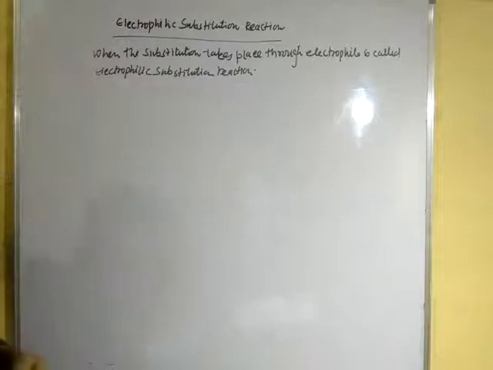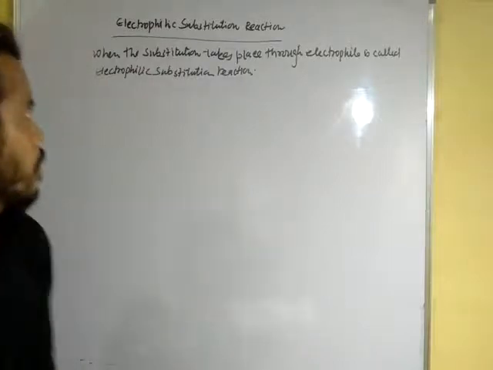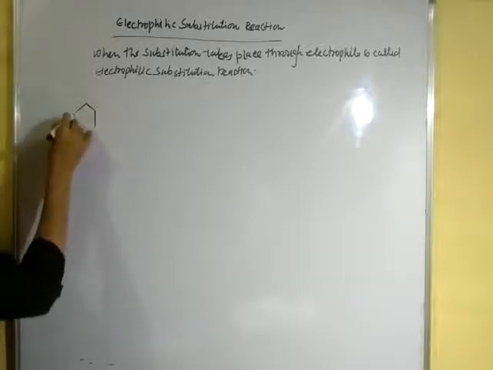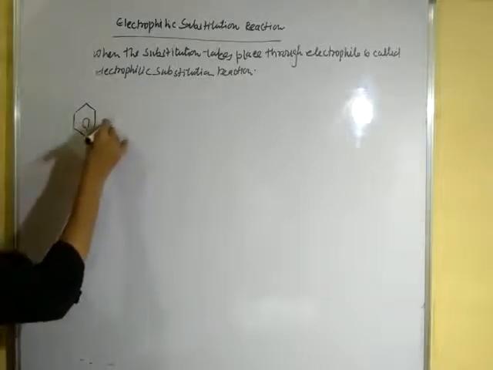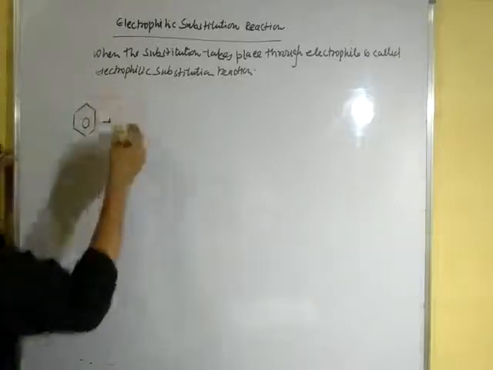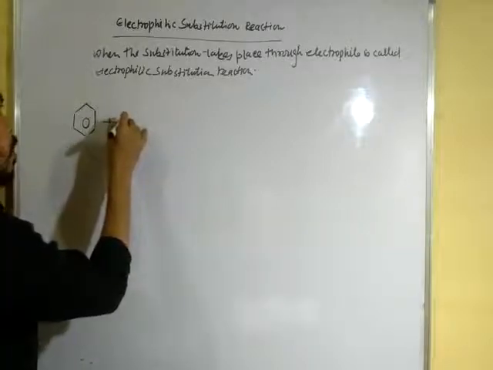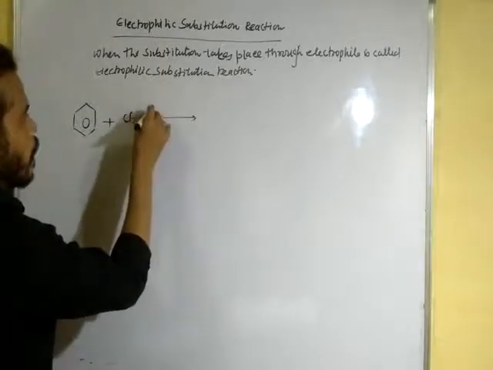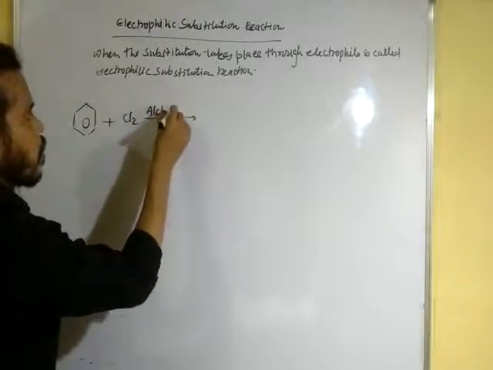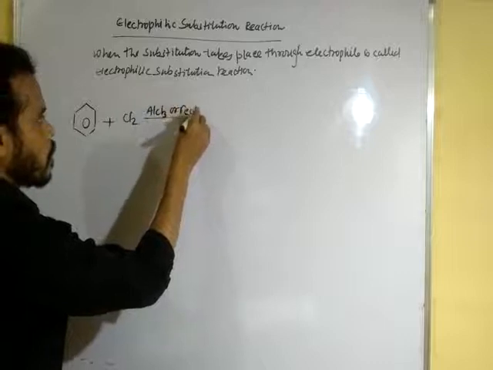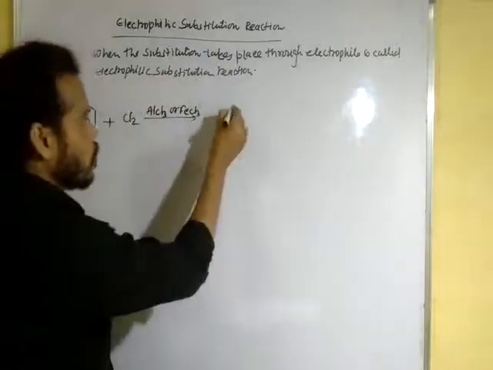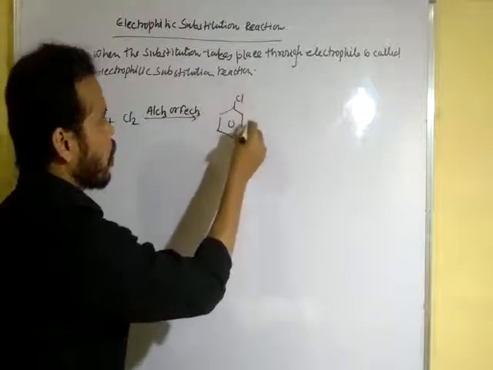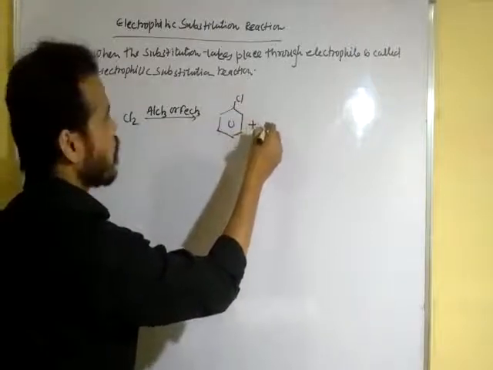Let us see examples of electrophilic substitution reactions. When benzene is treated with chlorine or bromine in the presence of AlCl3 or FeCl3, it forms chlorobenzene. This is an example of electrophilic substitution.